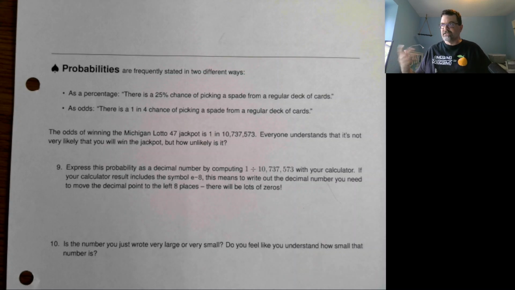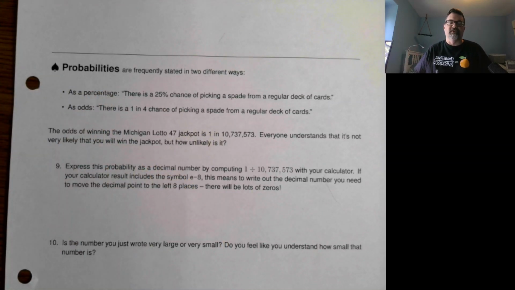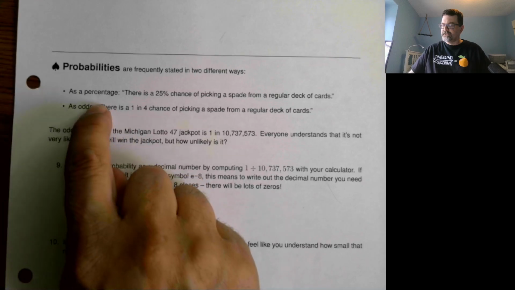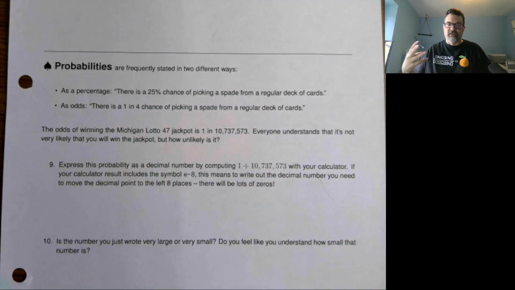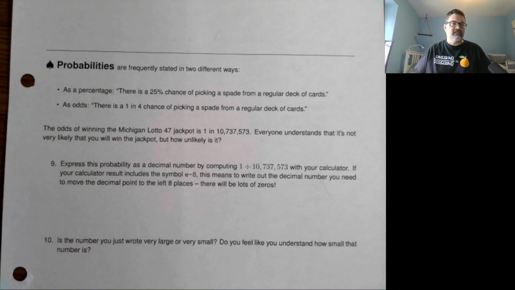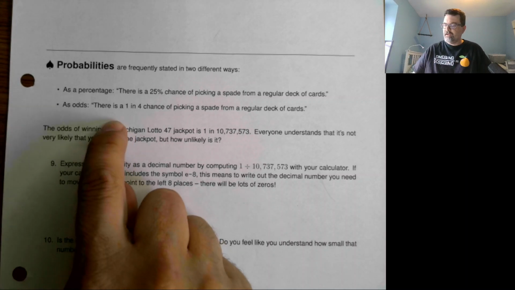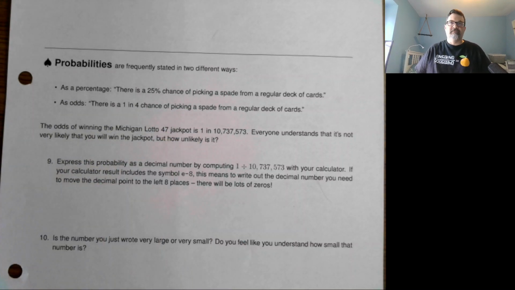Probabilities, the chance that something occurs, there are two pretty typical ways to express those. As a percentage, in a regular old deck of cards with the four different suits, if you just pick a card out at random, there is a 25% chance that that card will be a spade. Another way of saying that, a 1 in 4 chance of picking a spade. If you pick 4 random cards, on average you'd expect one of them to be a spade.